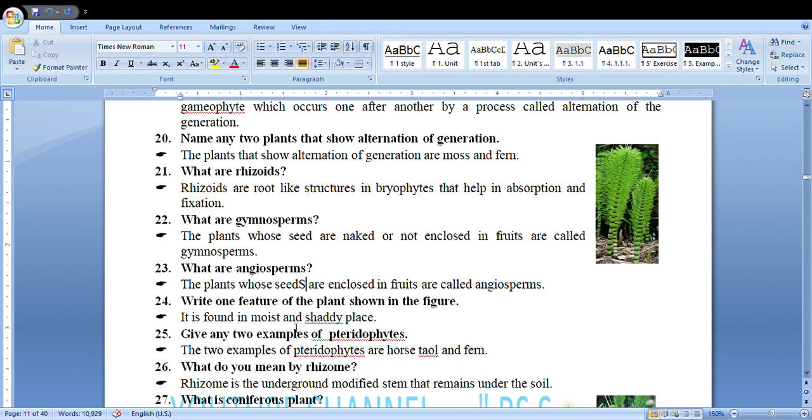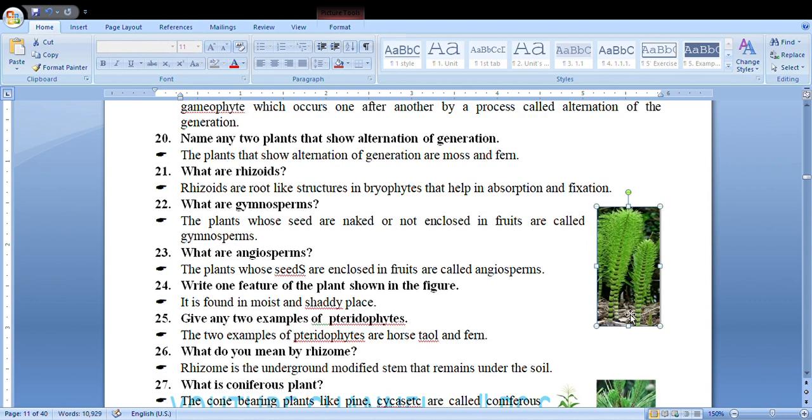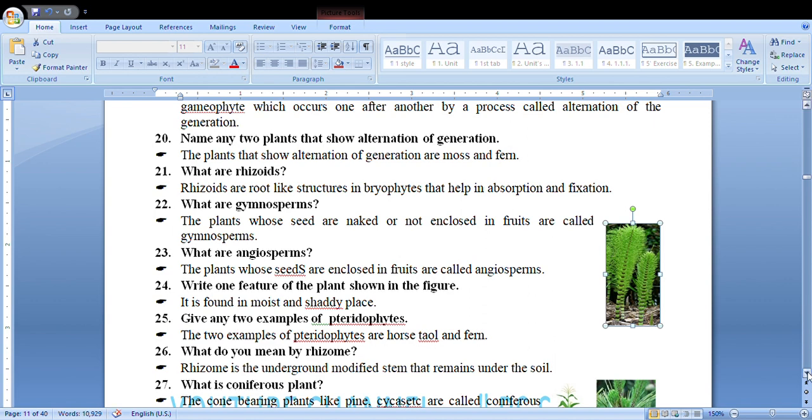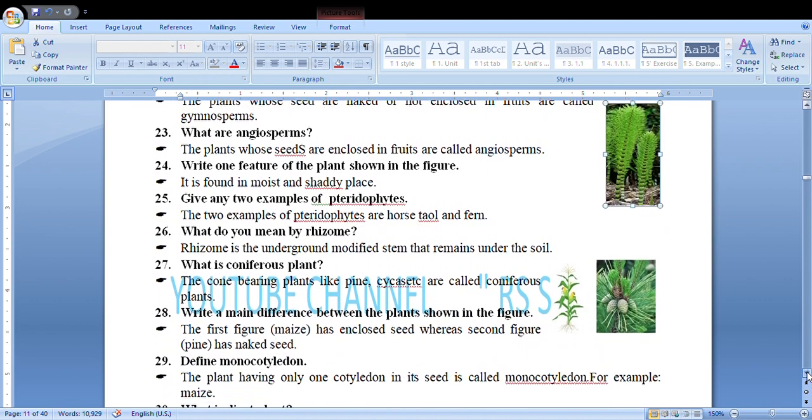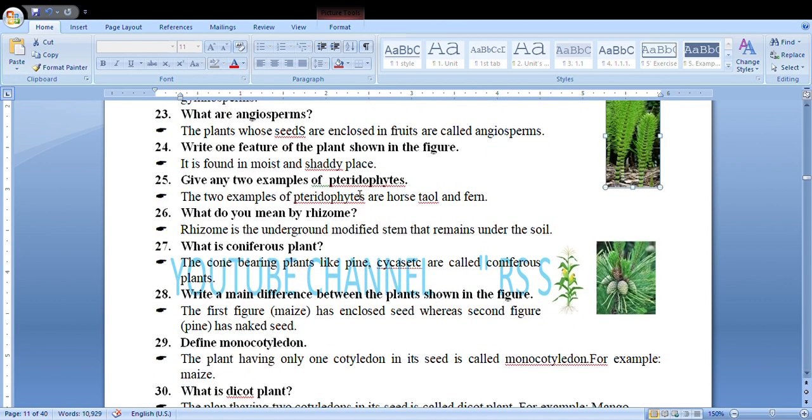It is found in moist and shady places. This plant is horsetail and it is found in moist and shady places. Give any two examples of pteridophytes. Two examples of pteridophytes are horsetail and fern.